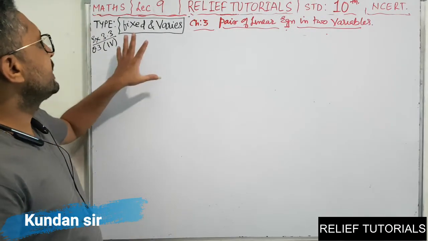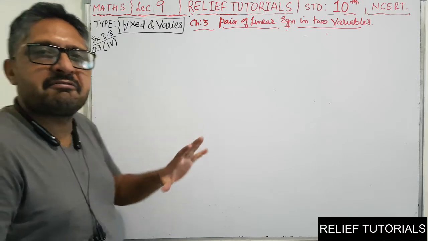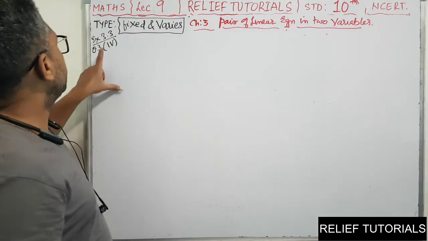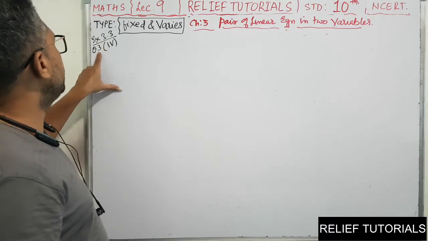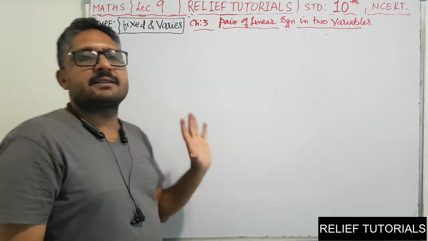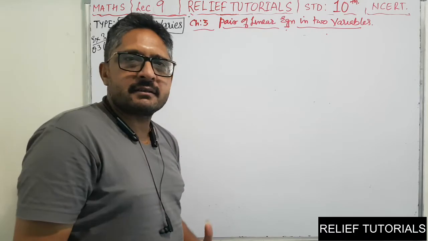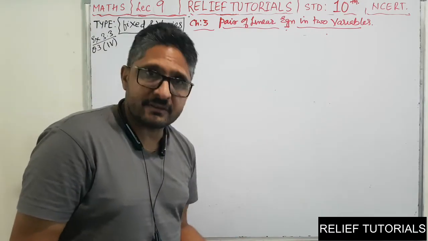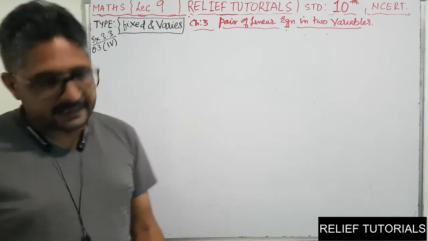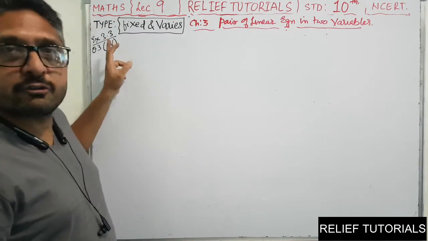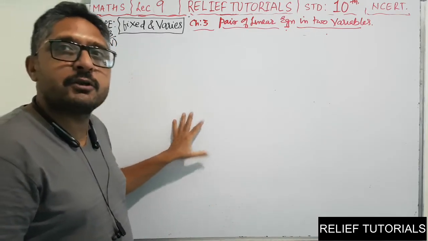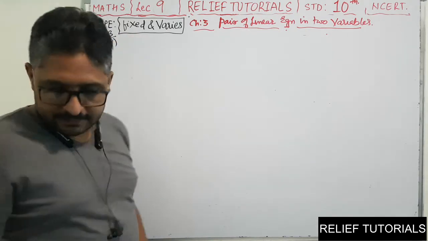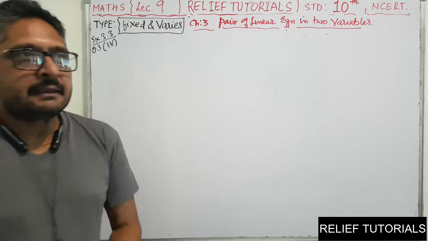Now we will discuss a new type that is called fixed and varies. It is exercise 3.3, question number 3/4, fixed and varies. Some charges are fixed and some charges vary. Varies means changes. Now we'll see exercise 3.3. Take out your textbook. It is a very big question, so I am not able to write it on the board. See, I am going to read that.